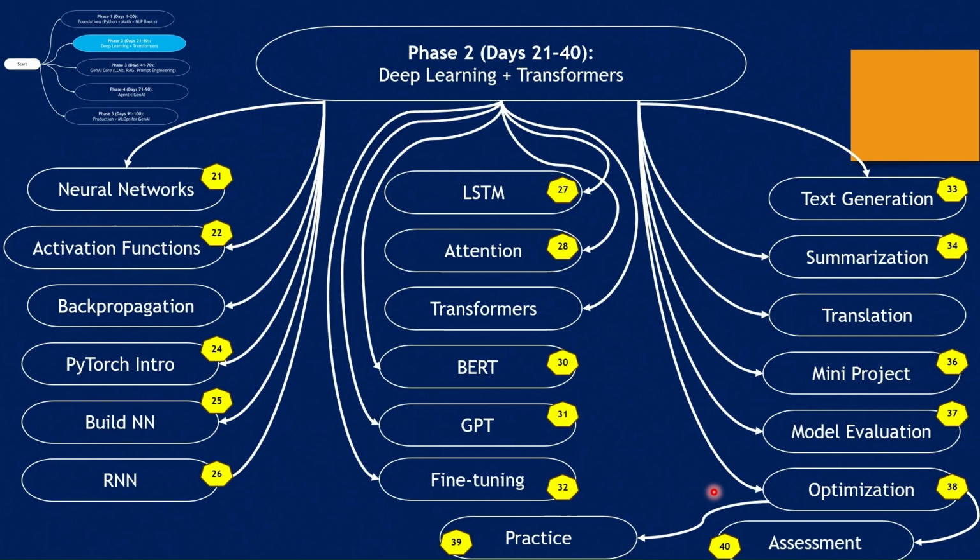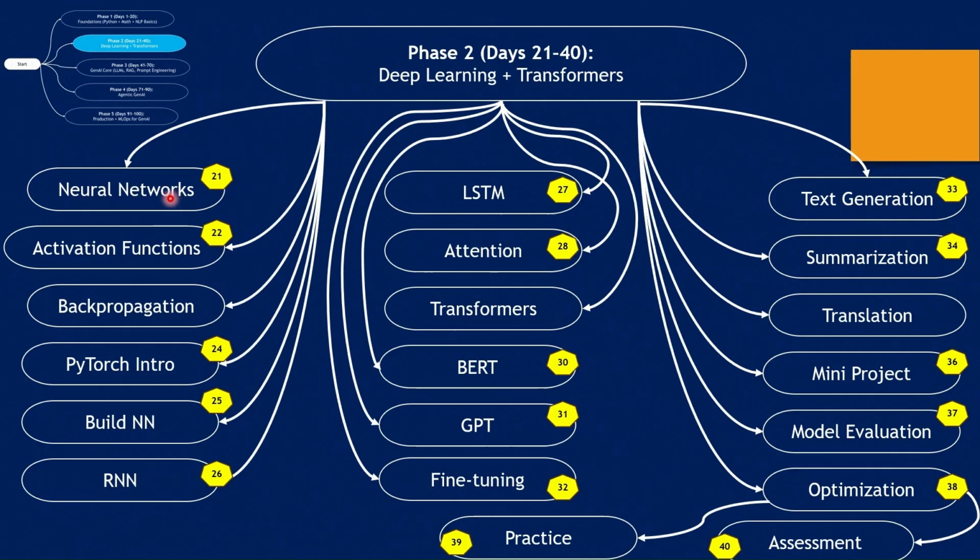Well, let's see phase two related activities. Phase 2 spans between days 21 and 40, totally 20 days of effort. Here we will be doing deep learning, and we will do some work on transformers. So we'll start with neural networks, where we will learn about neural networks, a machine learning model in association with how the human brain learns patterns from data.